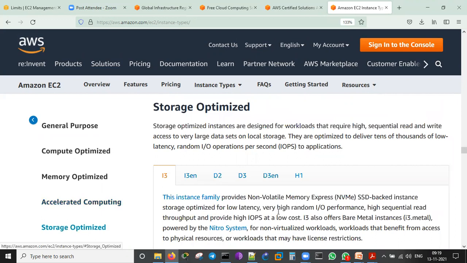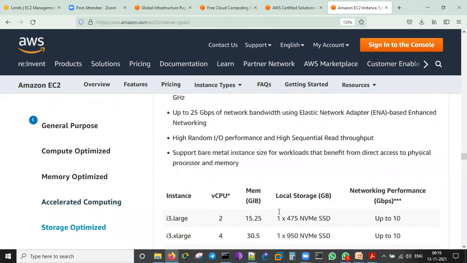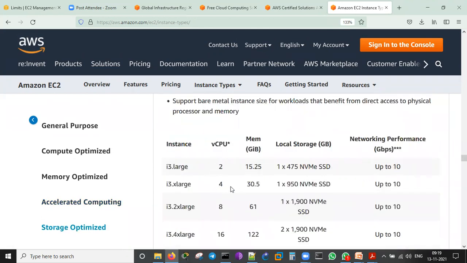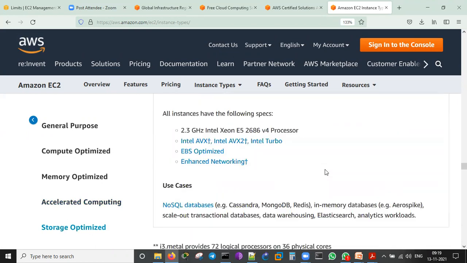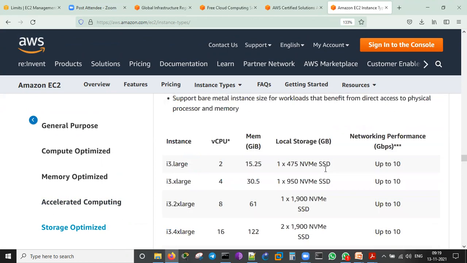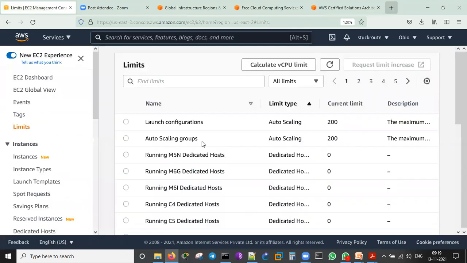Storage optimized we can have. This is storage optimized. How many CPUs can we have? These are the SSD storages which we can have on this. This is completely increasing nowadays. So this is about the EC2 types.